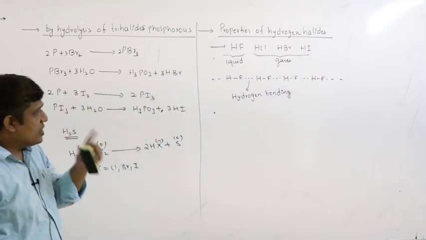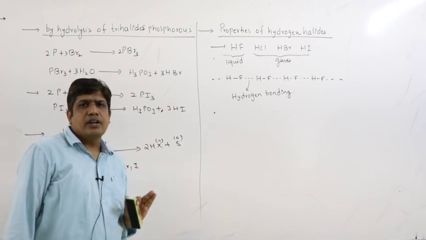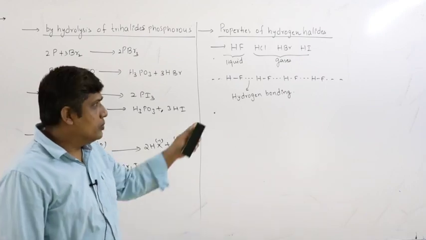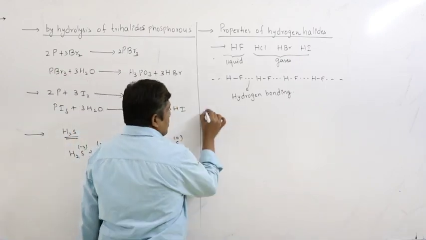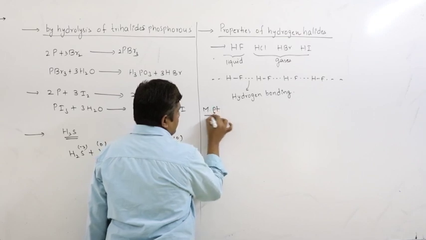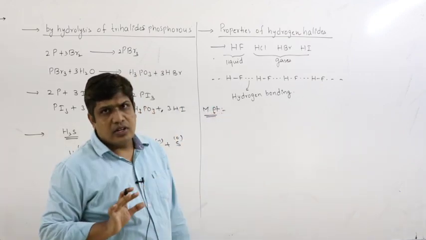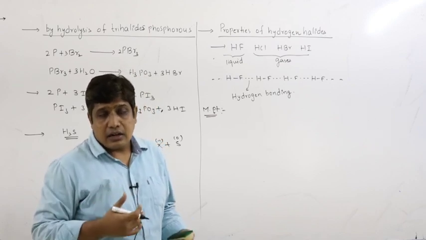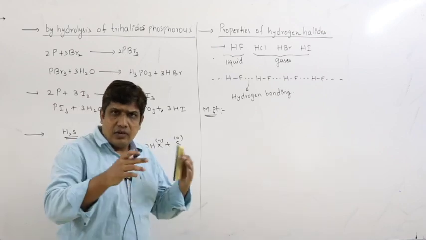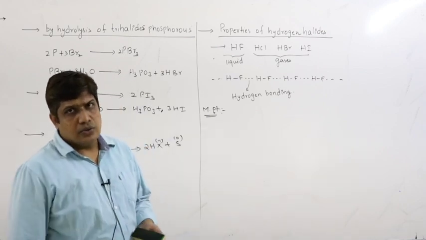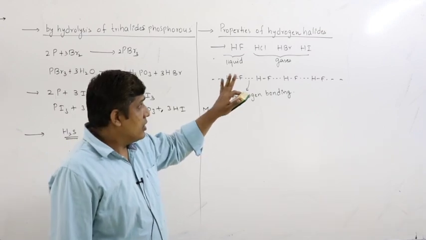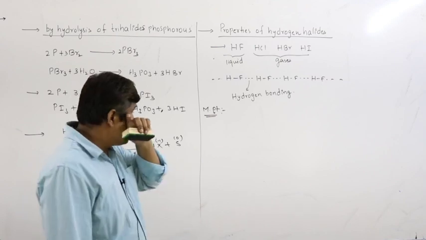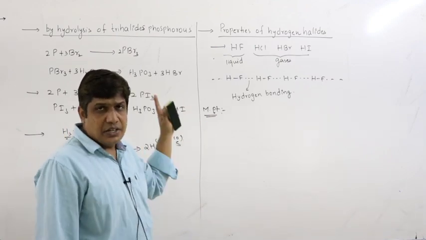Because of this hydrogen bonding, the melting and boiling points of HF are unusually high, abnormally high, because you have to supply extra energy to break the hydrogen bonding. So if you see the melting point order, generally based upon van der Waals forces, the higher the atomic size or atomic mass or molecular mass, the higher the surface area, and the higher the van der Waals force. So the hydrogen halide that should have the highest melting point should be HI, then HBr, then HCl, then HF.